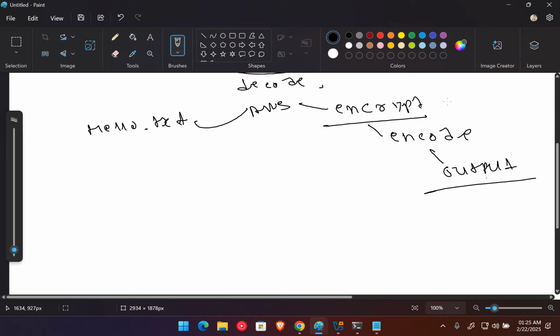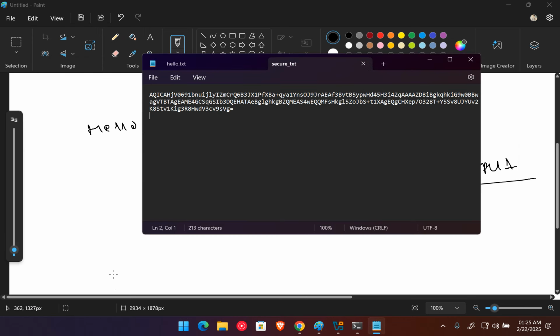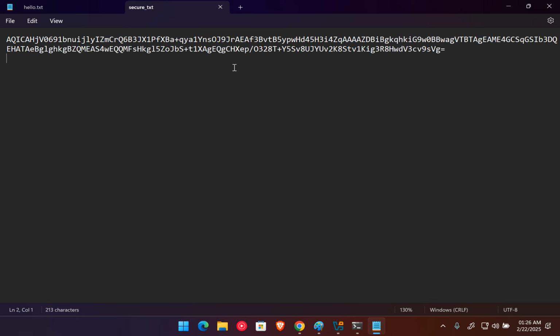Okay, so it's always good not to build any kind of ciphertext directly. What they did is first encode it. So the file which we store here, secure.txt, is not directly what we would call a ciphertext. It's an encoded format of the ciphertext, which we encrypted with the keys. So if you want to decode this into the ciphertext.